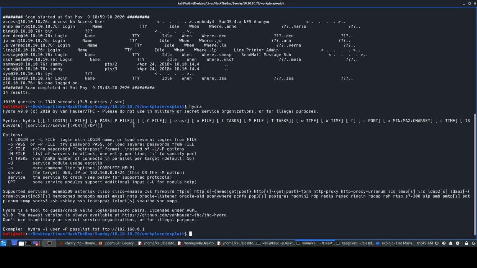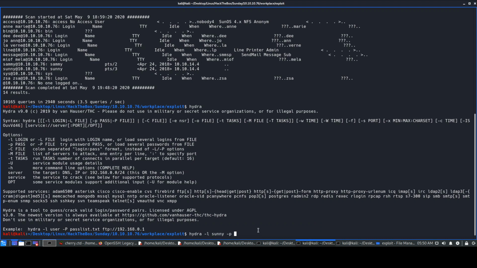Then it will actually give us a nice usage. So we can probably take this and use it as it is. So we'll just try to use Hydra, and it will be -l user. So probably we'll enter the user as Sunny, and then later on the password list. Okay, so before that we do not want to give the pass list because we know the password already, right? Just to show you all, I'll give the small -p, and I'll put the password. Okay, and we got the password now.